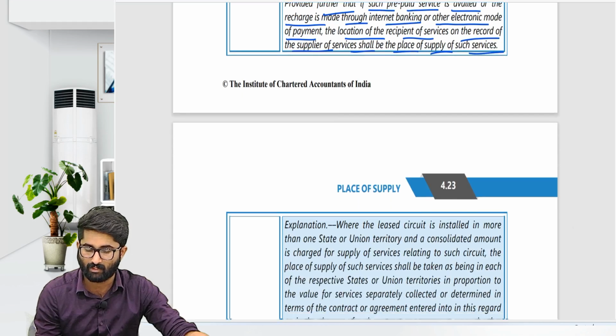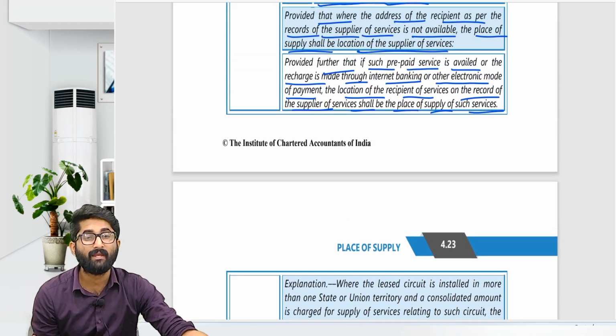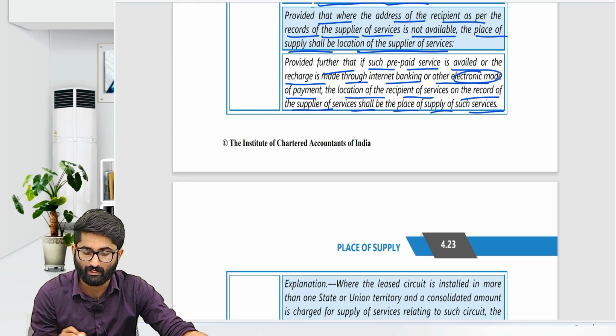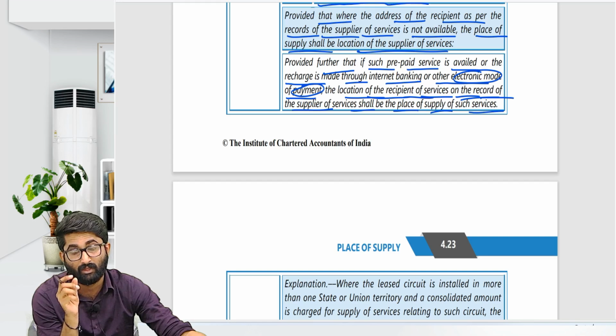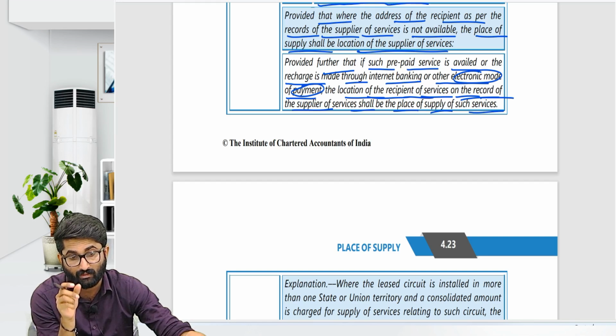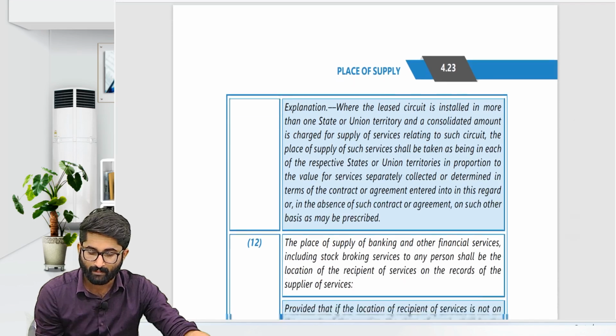That means in the record they will take some. So via the internet, if you are doing any recharge, an electronic mode of payment, the location of the recipient of the service on record, not address, on record, they will get the location of the recipient, where he is. What is his location, that place will be the place of supply.